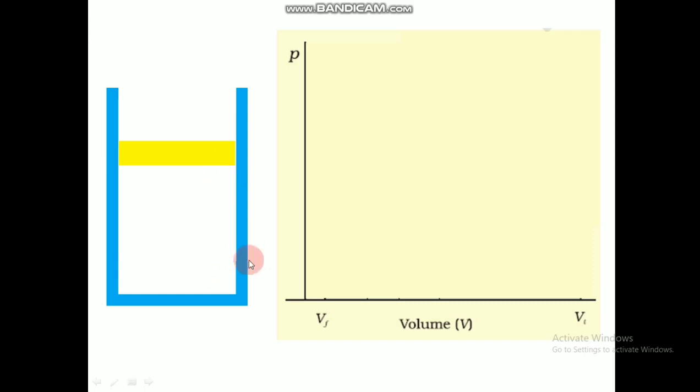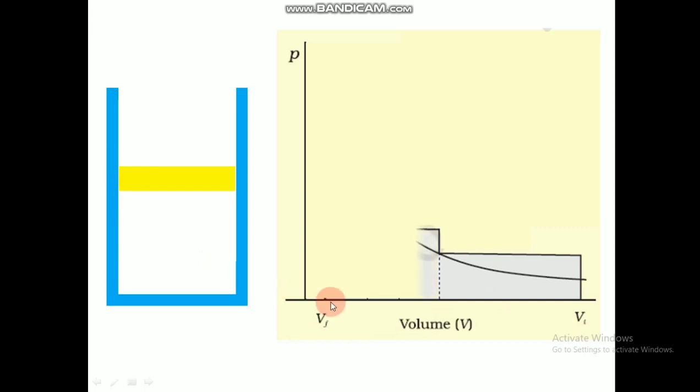So we are continuing the conversion here, and we will see how the graph will go. As it is compressing a little bit, slowly the pressure increases and the volume decreases like this. So this is a pressure-volume graph where the initial condition is here and the final will be here, the same thing which we have done in the earlier case. The initial and final are kept, and we are compressing it step by step. Again we compress one more step, the volume decreases and pressure increases.